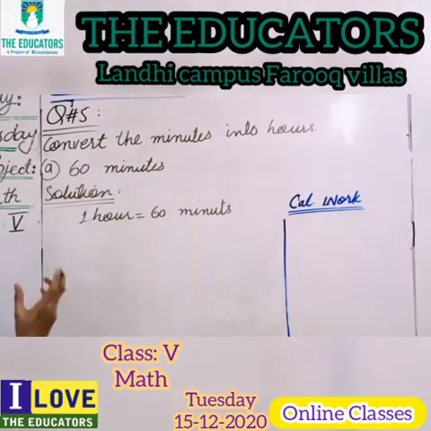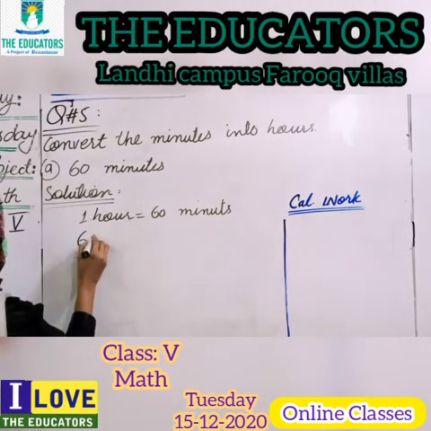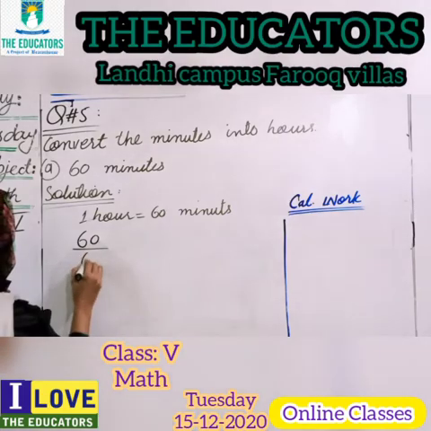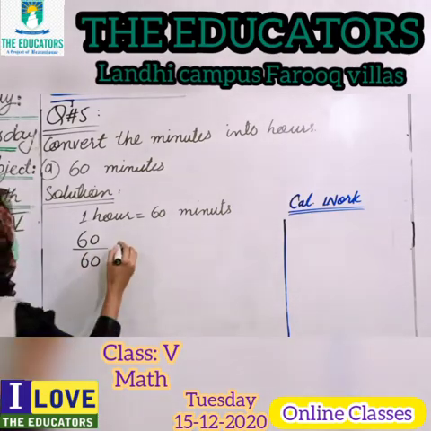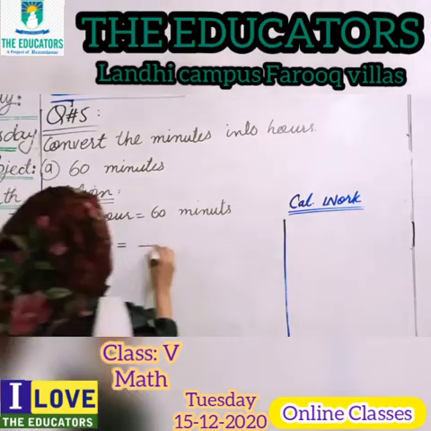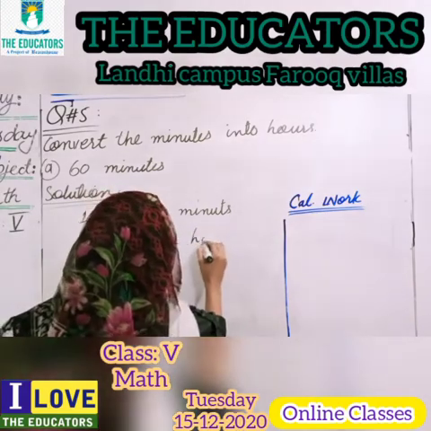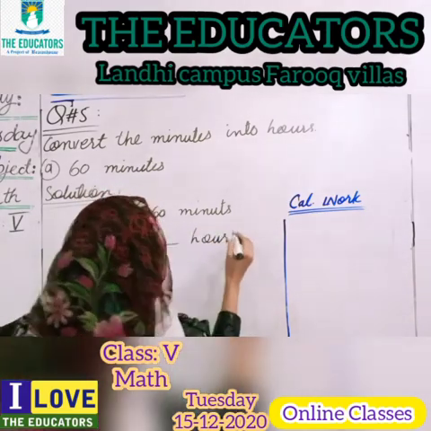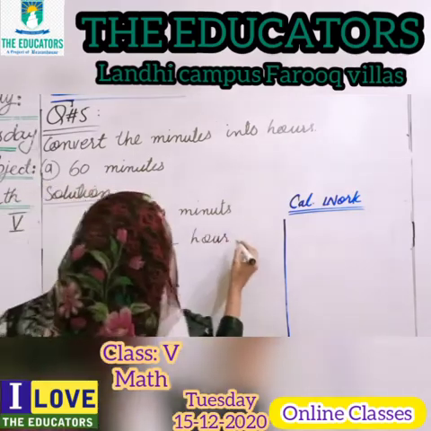Okay, what will we do? We will divide. The question is 60, so we will do 60 divided by 60. Now we will get the hours. How many hours are there in 60 minutes?